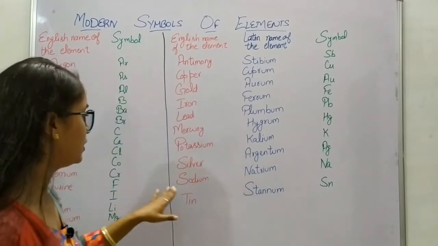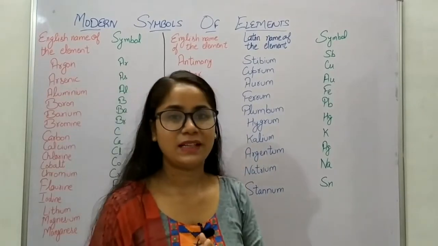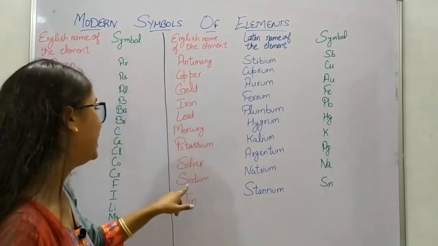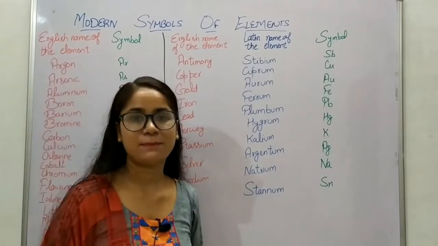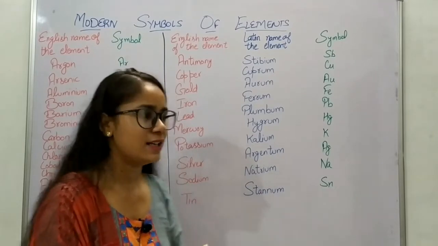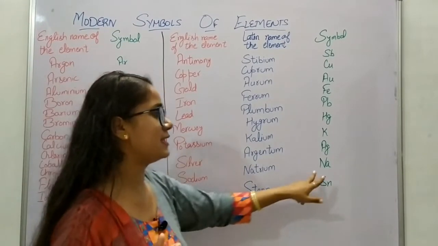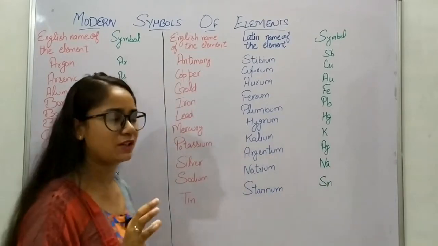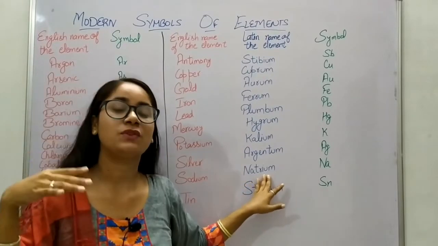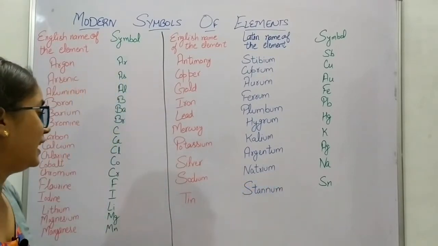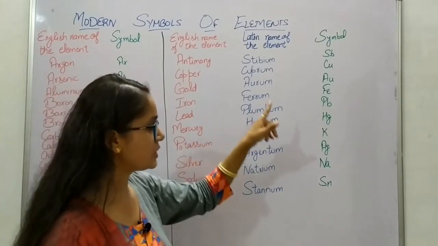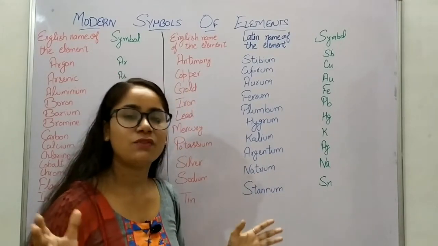Okay. Then comes sodium. Sodium has the symbol Na. Well, I learned it from Sona. Because I was not able to remember the symbol of sodium, as it starts with S but it has the symbol Na, I took the first letters from the word Sona so that I would be able to remember it. But its Latin name is natrium, which I found much later when I was studying. Okay. Then comes tin. Tin is the English name of the element that has the Latin name stannum, and that's why its symbol is Sn.